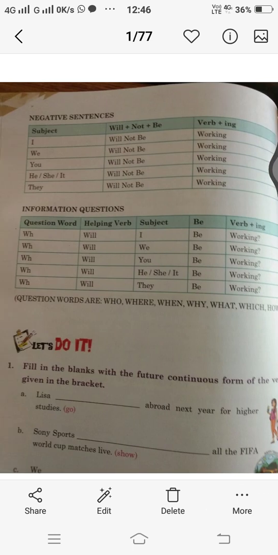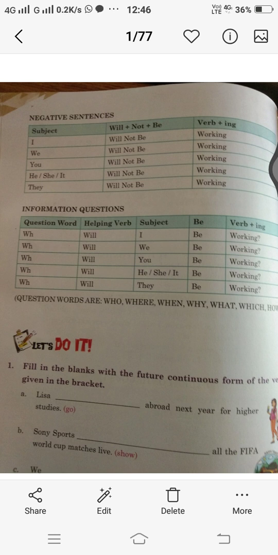Now let us see how we use it for negative sentences. To make any assertive sentence into a negative, we use the word not. So subject plus will plus not plus be form of verb plus verb added with ing. Like I will not be working, we will not be working, you will not be working, he or she or it will not be working, they will not be working. This way we make a negative sentence when we have to write one in future continuous tense.